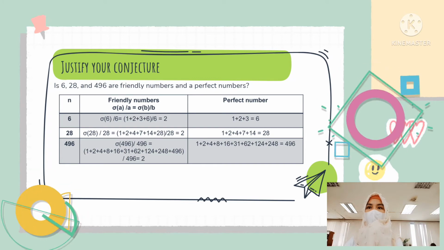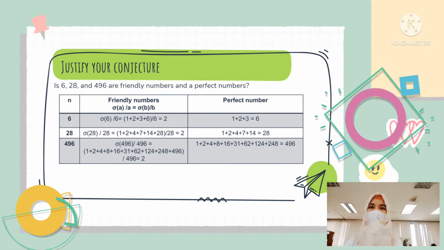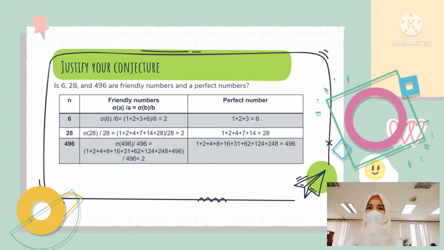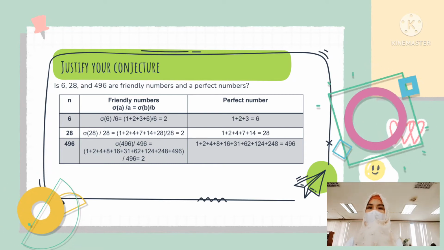For the perfect number 496, the factors are 1 plus 2 plus 4 plus 8 plus 16 plus 31 plus 62 plus 124 plus 248. It gives us 496.